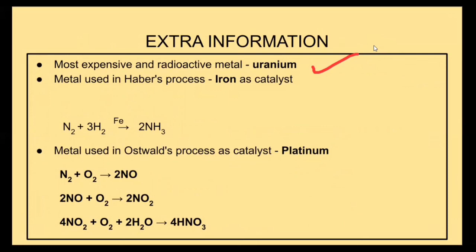Haber's process is a process in which iron is used as catalyst. Haber's process is used to produce ammonia by the reaction of nitrogen gas, which we get from air, and hydrogen gas produced from the natural gas. The metal platinum is used in Ostwald's process as catalyst to form nitric acid.